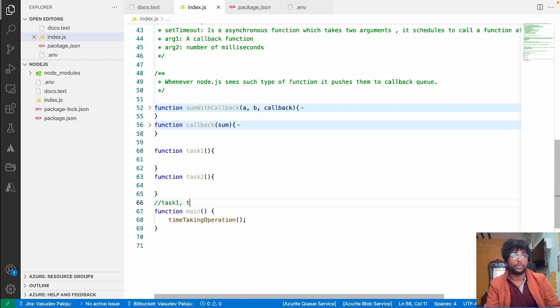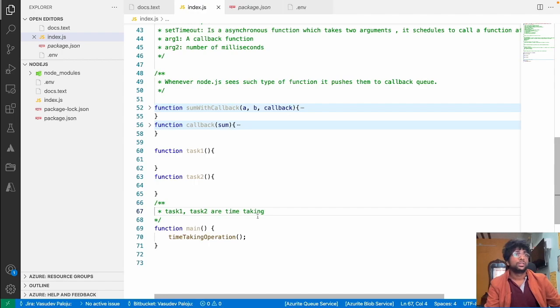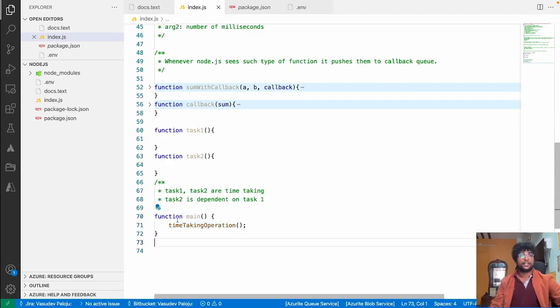Task1 and task2 are time taking, and task2 is dependent on task1, right? So this is the task. Now my main thread should not be blocked. Always write Node.js code where you are not blocking your main thread, right? Now how can you achieve this, right?